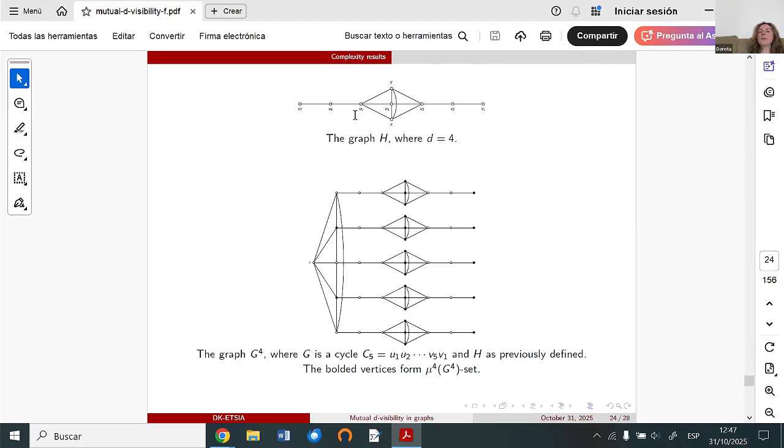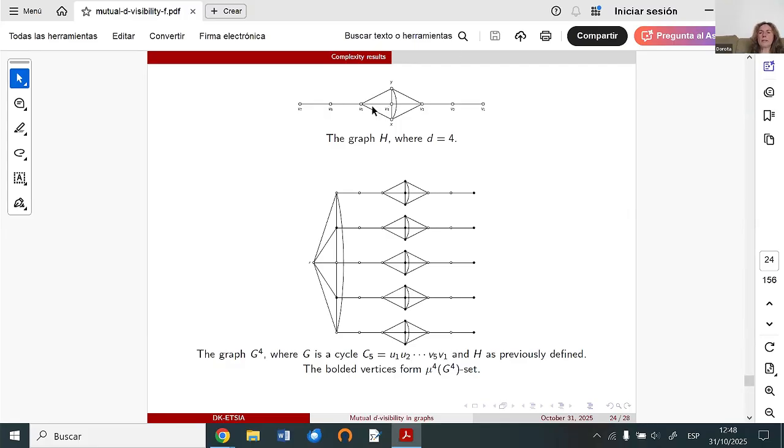Then we need to add 2 more vertices. When we add these 2 more vertices, we also need to add 7 extra edges. The edges which we add: we connect these 2 vertices with the central vertex of this path and neighbors of this vertex.